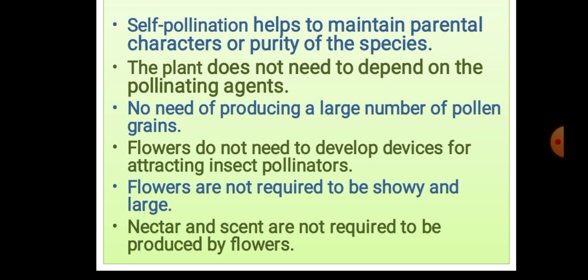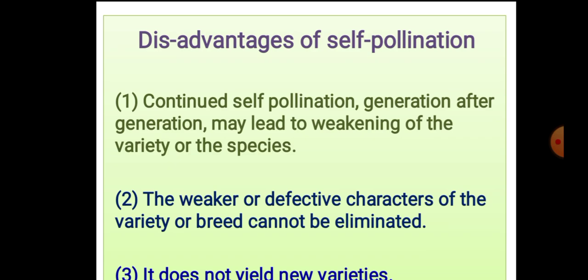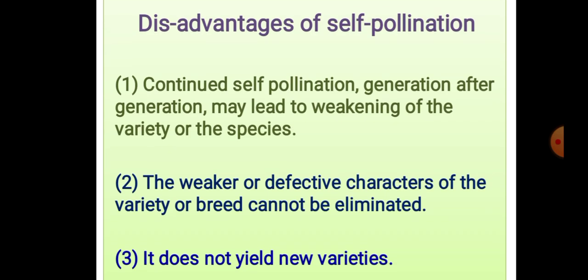Also it has some disadvantages, we will see. When you come across disadvantages, which are those? Because of continued self pollination, generation after generation, what happens? Weakening of the variety of the species. That individual organism, that plant, is going to weaken, not getting any new varieties, so it becomes weakened.